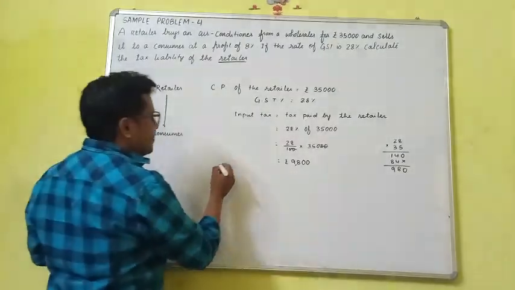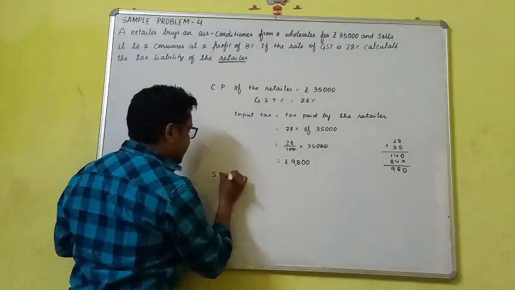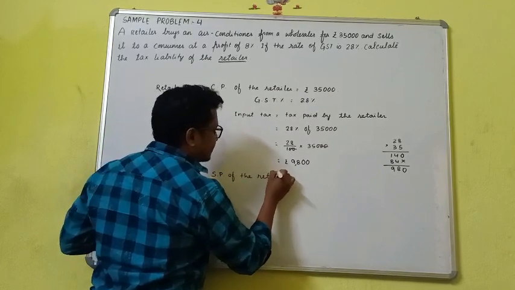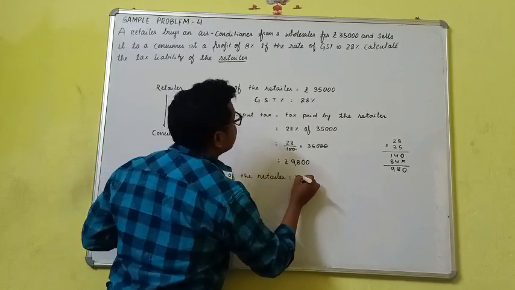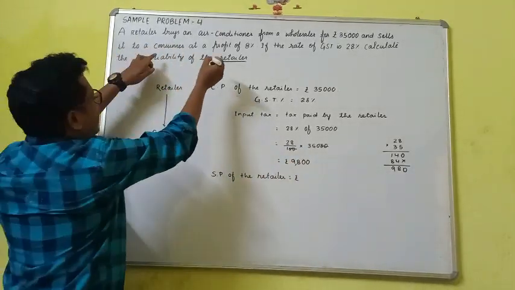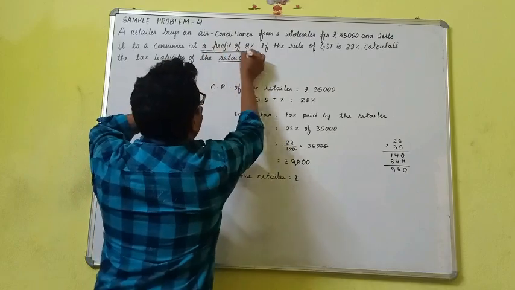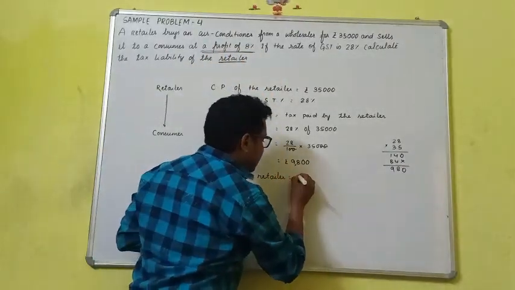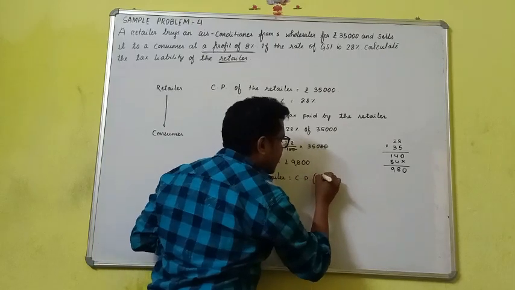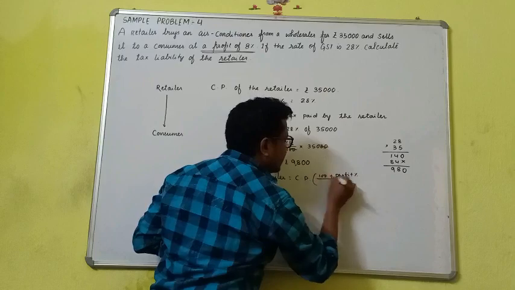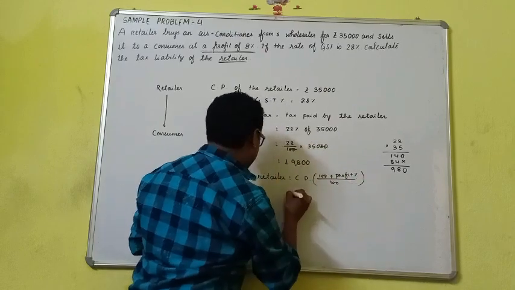Now again, the selling price of the retailer. Now the retailer sells the article. So what is the selling price of the article? He sells the article to a consumer at a profit of 8%. Profit of 8% means, you know the formula, CP into (100 plus profit percentage) by 100. In that way you have to find the SP.